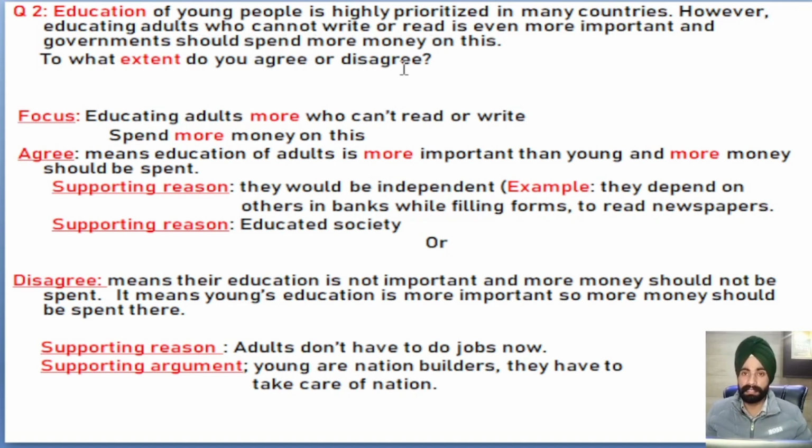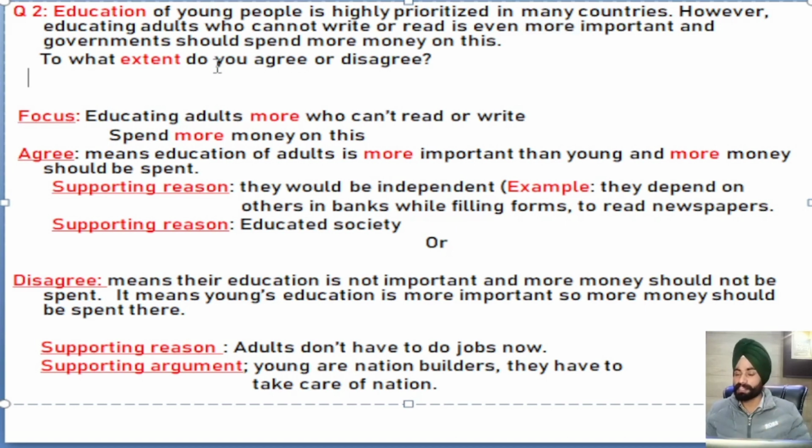It is an extent agree disagree essay, and you need to understand the question because I have recently seen repeated questions with the comparative degree "more". Many students always consider that we have to write an agree-extent essay by going partially, and then we can write on both sides, agree and disagree. But when you have the comparative degree of the adjective "more" in any IELTS writing task 2, you just have to go for either agree or disagree, and still you have to write on both sides. I will teach you here how.